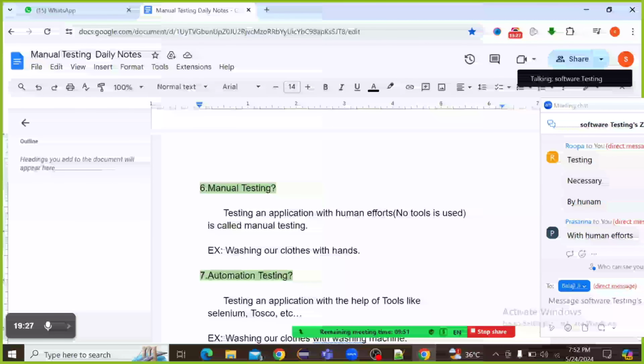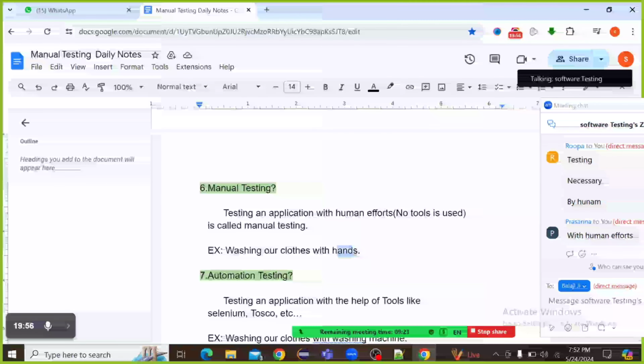Clear? Manual testing means testing an application with human efforts. No tools are used. That is called manual testing. For example, washing our clothes with hands. Manually we are using our hands to wash the clothes, right?